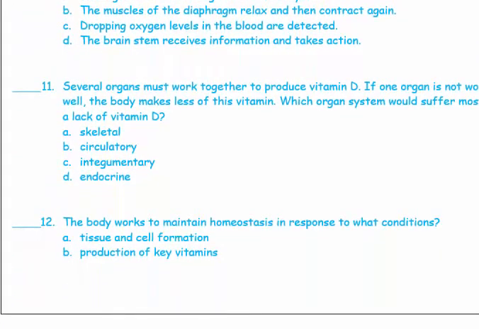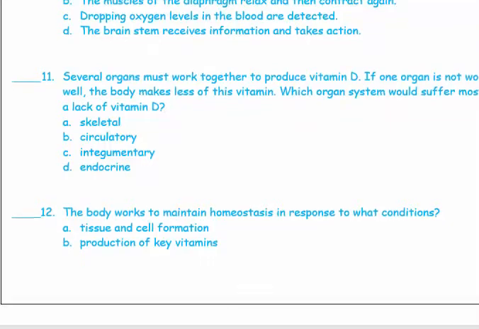11, several organs must work together to produce vitamin D. If one organ is not working well, the body makes less of this vitamin. Which organ system suffers most from the lack of vitamin D? The skeletal system. Vitamin D is responsible for the deposition of calcium on your bones, and it's responsible for keeping your bones healthy. So the first system that's going to be affected is the skeletal system.